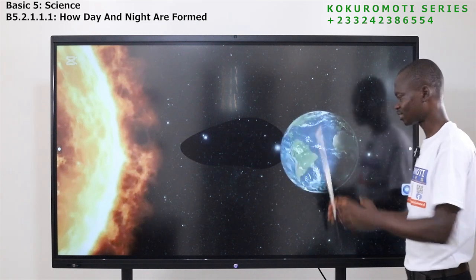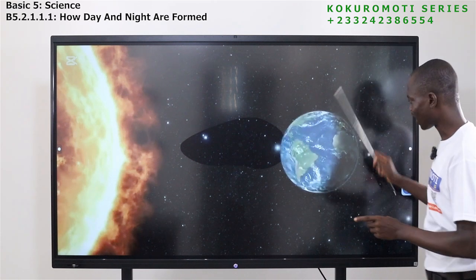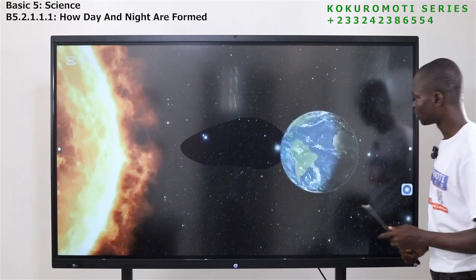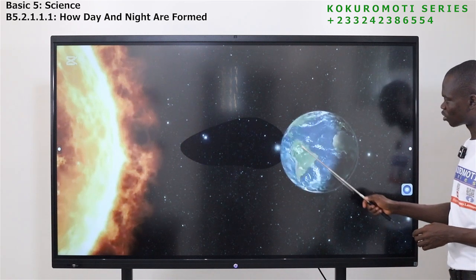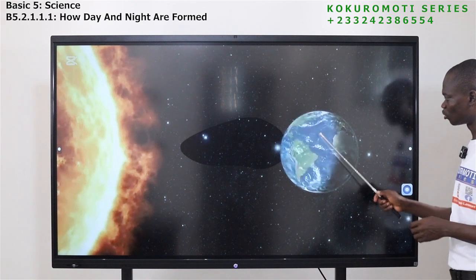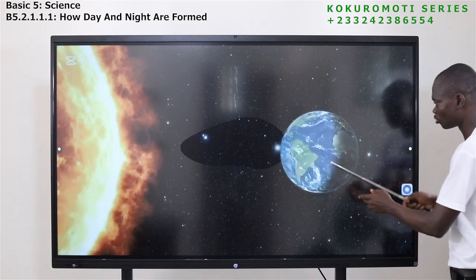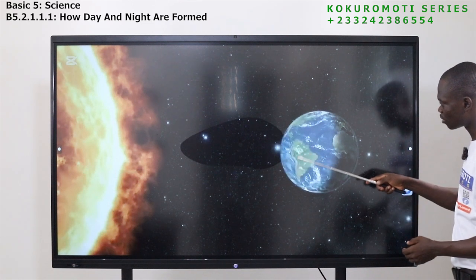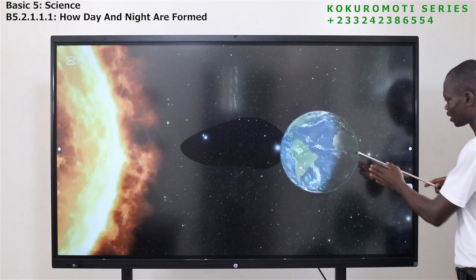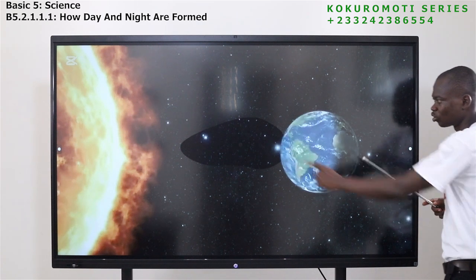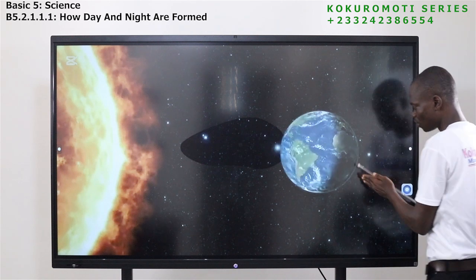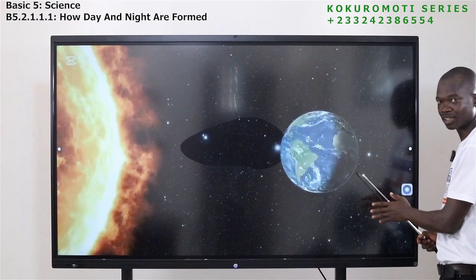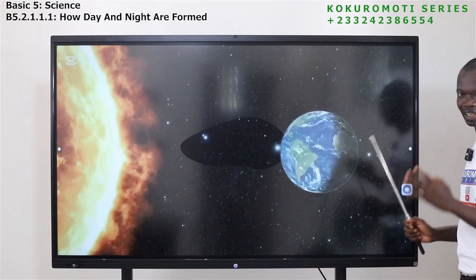And the sun also brightens the earth, not the entire earth, but parts of the earth, half of the earth. So this side is facing. Now this is Africa. Africa will not remain there like that. It will move or turn. So if Africa turns to this side, it tells you that if you are in Ghana, you are around here. If the earth rotates and gets to this side, all those here will not get light from the sun. So if you are here, you'll be experiencing night. So this is how day and night is formed.